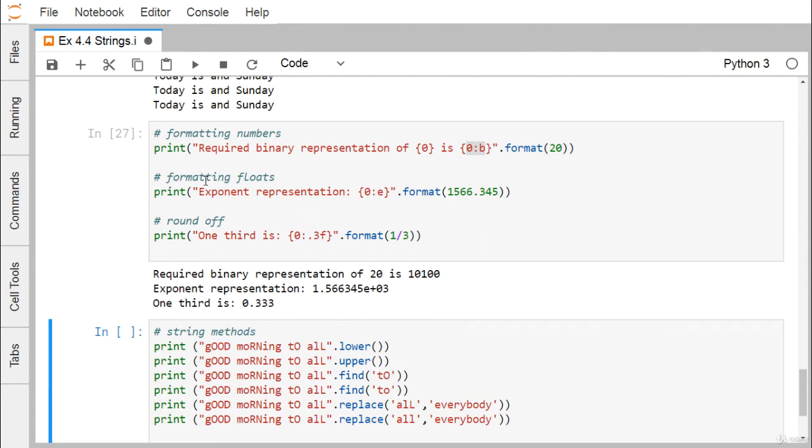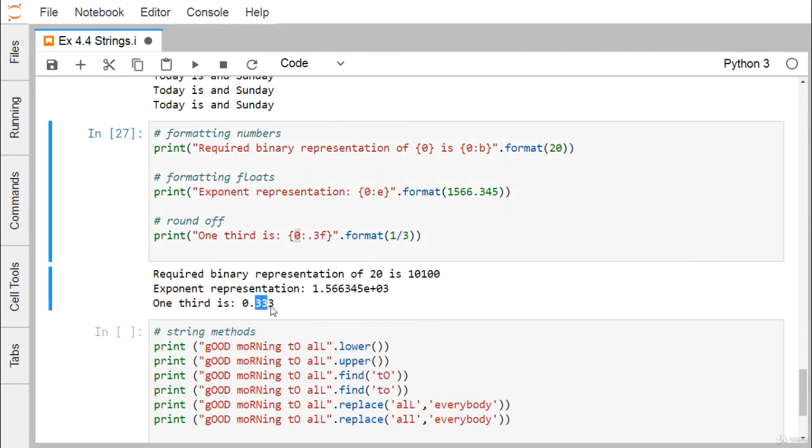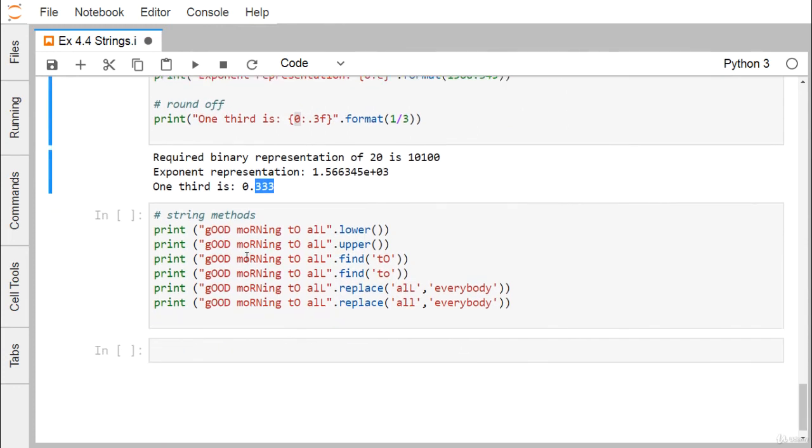Now we have this formatting floats. We can go for this formatting. Now we have this 0, which means this particular number is going to get printed in the exponentiation format. And now we have this 1 by 3, and we are going to print this one. There is a positional argument number 0, and then colon, there is a decimal point 3f. So after the decimal point we'll have 3 decimal digits.